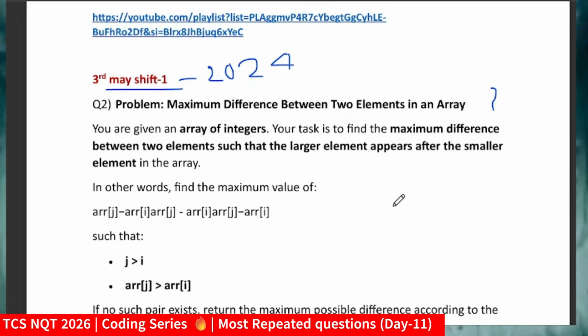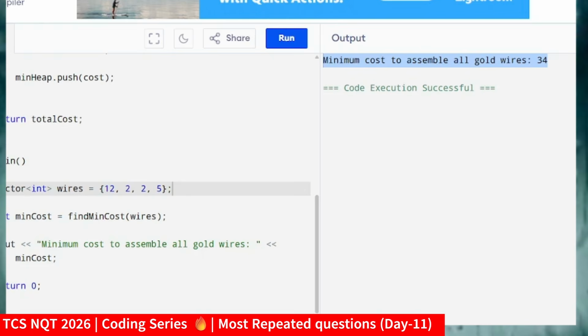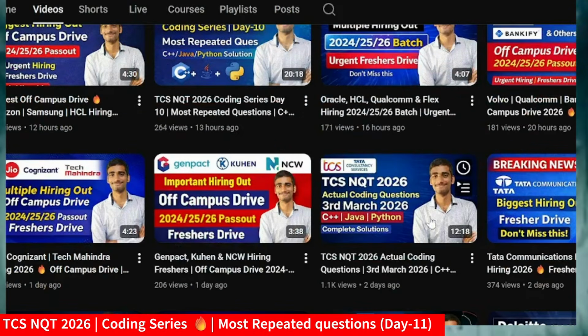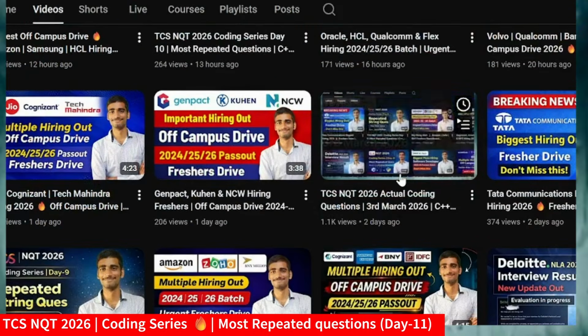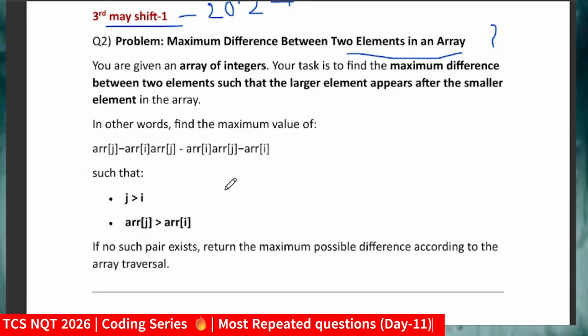So what was the question? Maximum difference between two elements in the array. Again, in the exam they might not directly ask to find the maximum difference between two elements in an array. They might give it in a descriptive way, but the main gist of the question will be like this. Again, go through the 3rd March questions, then you will get clarity on the question level and how they are asking. I'm giving you the questions and solutions exactly as asked.